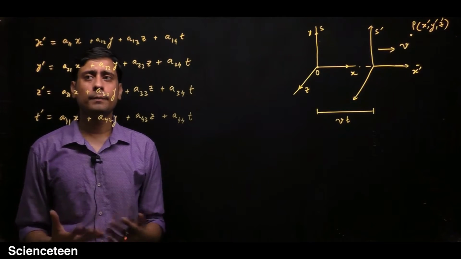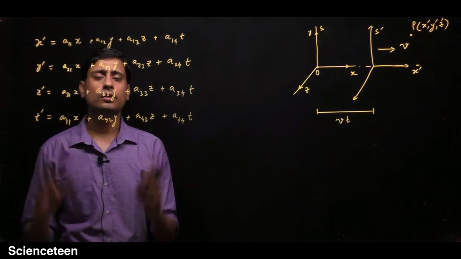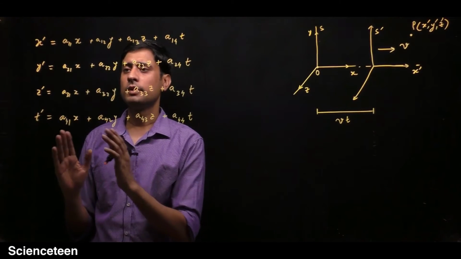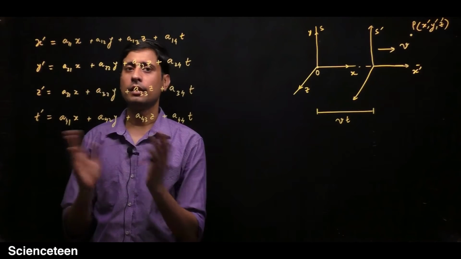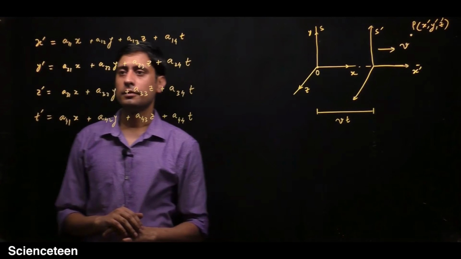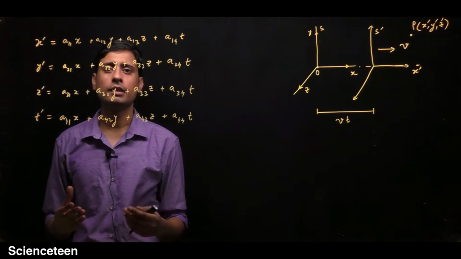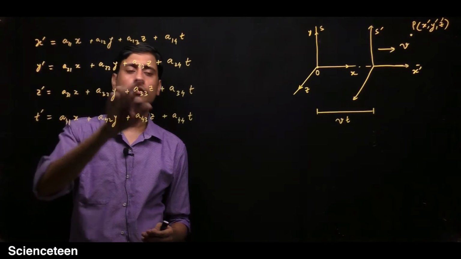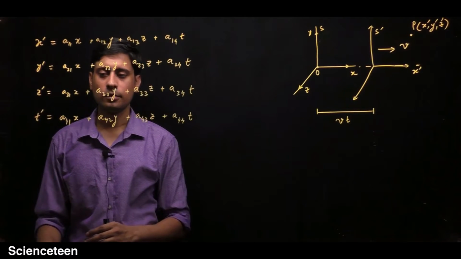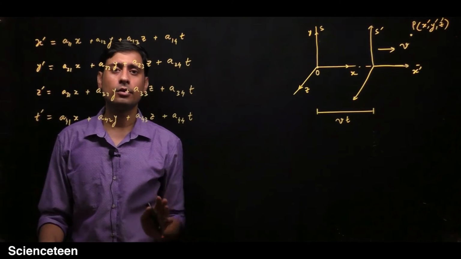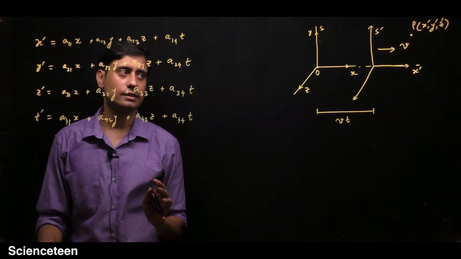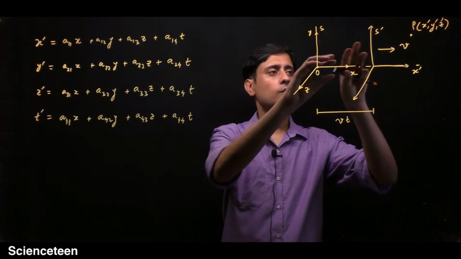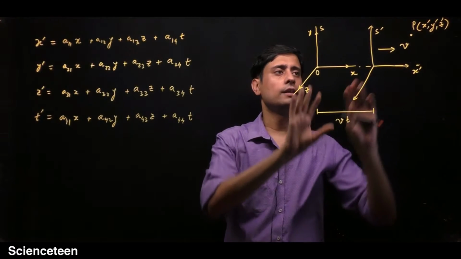There cannot be dependence between the two. There may not be a dependence between some of the primed and unprimed coordinates, but by default we are assuming that there is a dependence, and if there is no dependence, then some of the coefficients may be 0. So from the start we are not assuming any kind of special case.